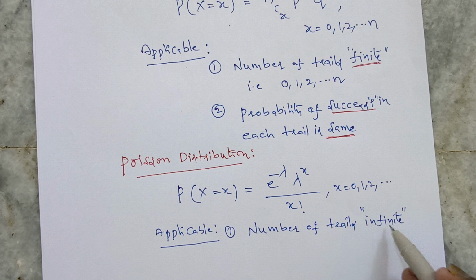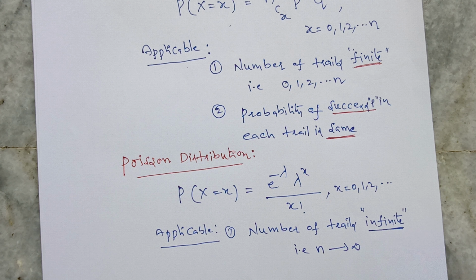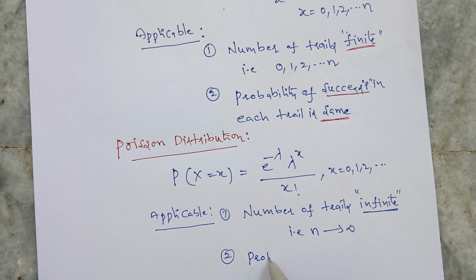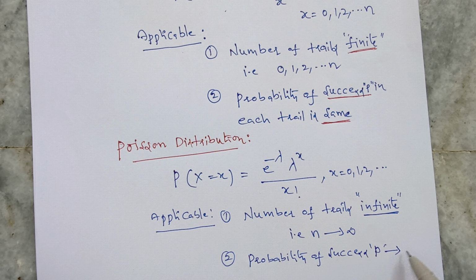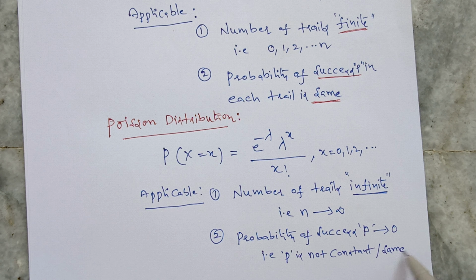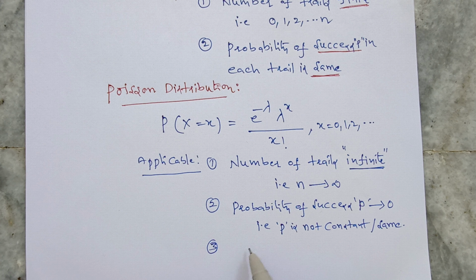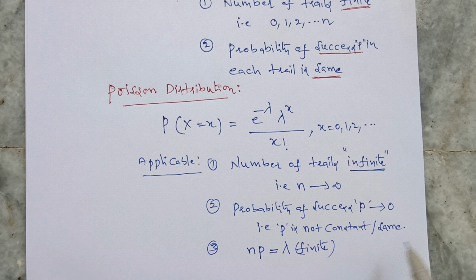The first property is that the number of trials is infinite. That is, the number of trials n approaches infinity. The second property is that the probability of success p in each case approaches 0. That is, the probability of success in each trial is not the same or constant. Now the third property is that the product of the number of trials n and the probability of success p should be finite. That finite value can be taken as lambda.